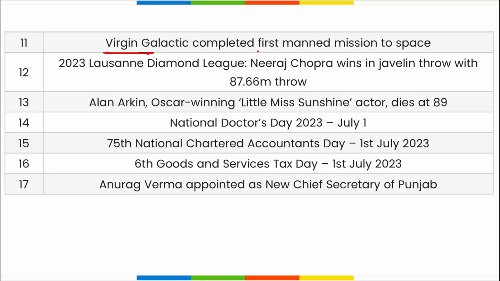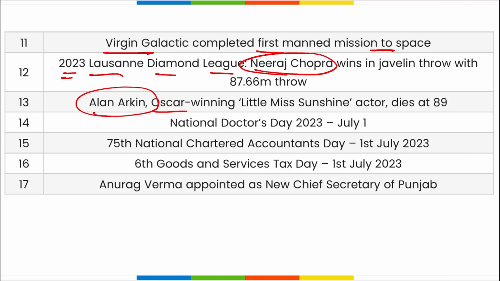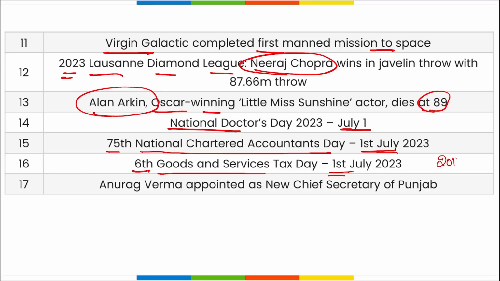Virgin Galactic completed first manned mission to space. 2023 Lausanne Diamond League. In this, Neeraj Chopra won gold medal. Alan Arkin, Oscar-winning actor, recently passed away at 89. National Doctors Day on 1st of July. 75th National Chartered Accountants Day on 1st of July. 6th GST Day on 1st of July. And GST came in 2017. Then Anurag Verma appointed as the new Chief Secretary of Punjab. So these are your revision current affairs.